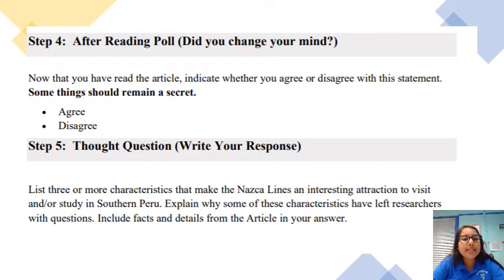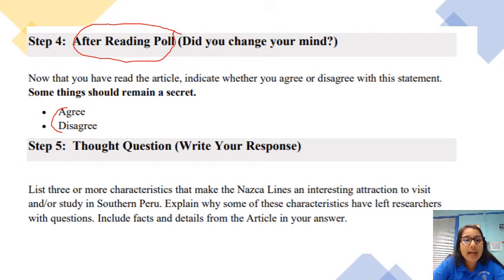For step 4 and step 5, step 4, as you see on here, we have the after reading poll. So this is a step that you complete once you've gone through and completed steps 1 through 3. So we want to make sure that you're saving this until the end. And as you can see here, this is something that's connected to the pre-reading poll because once again, you have to come back and agree or disagree with the statement. But this time, you have additional information as well as evidence to base your response on.